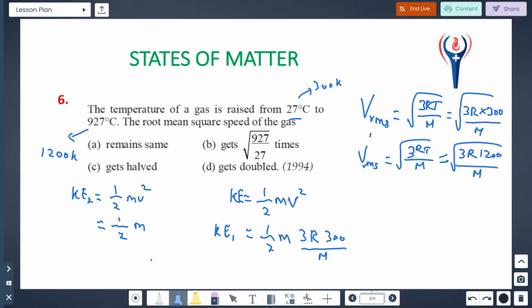This is v square, but here it is v, so the square root will be removed. So it will be 3R into 1200 by m. Understood? You just compare the values, this is called K1, then K2.